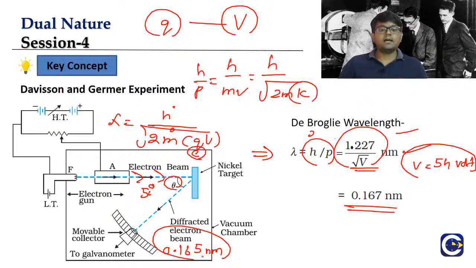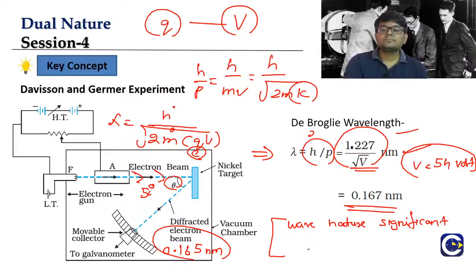This has settled the idea that the dual nature is not only for light. Dual nature can also be described for particles. But just remember what de Broglie proposed in his theory: the wave nature of particles will be significant when the lambda that we derive is comparable. It should not be equal, but it should be comparable to the dimensions of the object.